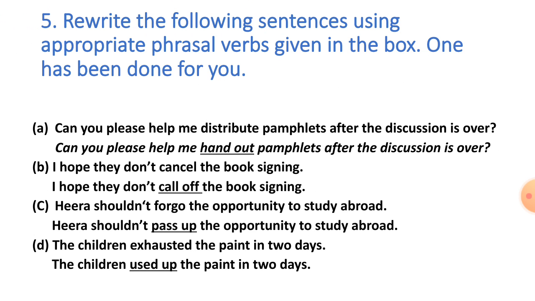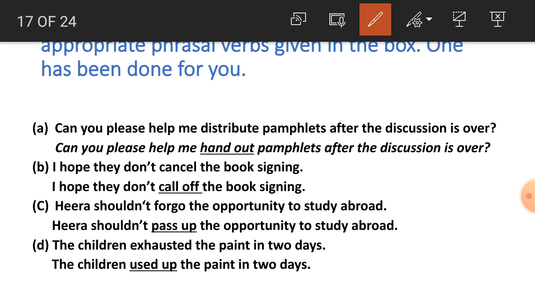Now students, exercise 5, rewrite the following sentences using the appropriate phrasal verb given in the box. One has been done for you. So students, here one word is given for distribute in the first sentence. Can you help me distribute pamphlets after the discussion is over? So for distribute, which phrasal verb is used here? Hand out is used here. Can you please help me hand out pamphlets after the discussion is over?